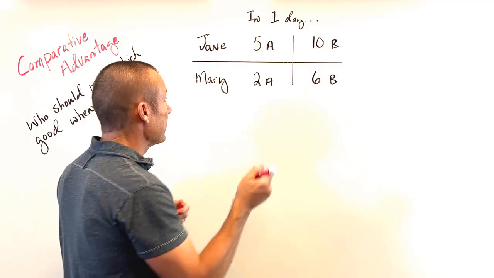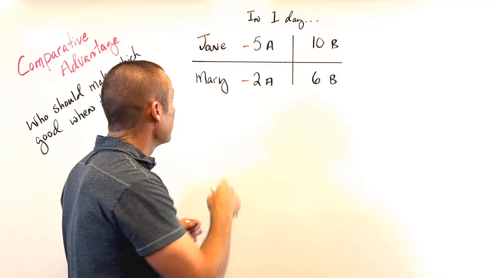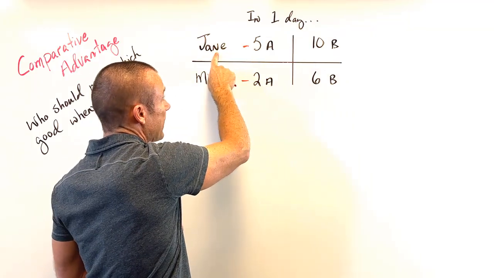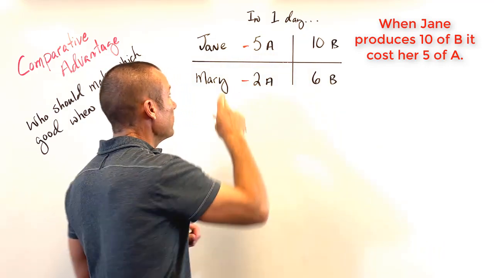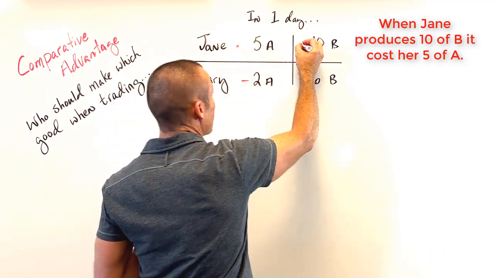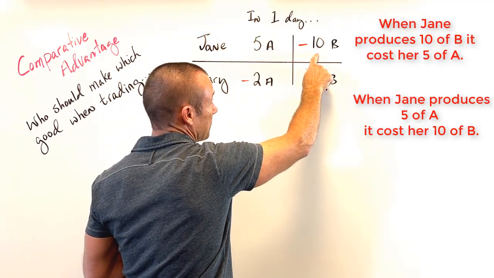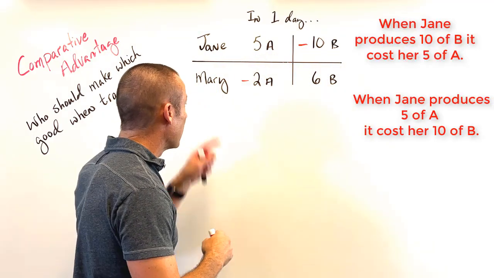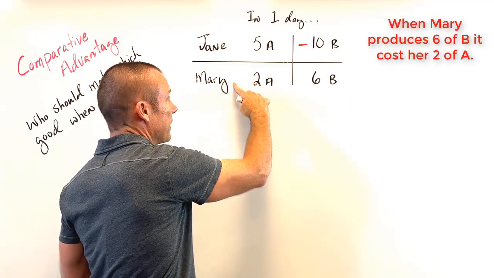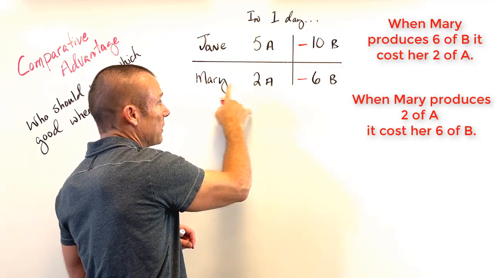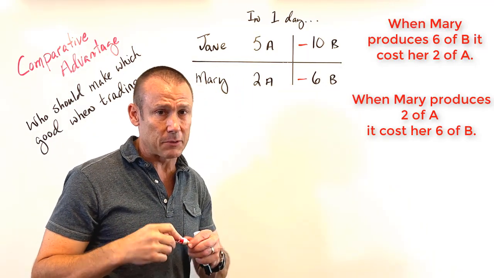What I like to do is put a little negative sign. It doesn't matter which side. I'm going to do it both ways. Now read this right here. Jane, when she makes 10 of B, she gives up 5 of A. That's opportunity cost, and I can move that negative sign right over to there. When Jane makes 5 of A, she gives up 10 of B. That is opportunity cost. Mary, when she makes 6 of B, she gives up 2 of A, where I can move that negative sign right over to there. When Mary makes 2 of A, she gives up 6 of B.